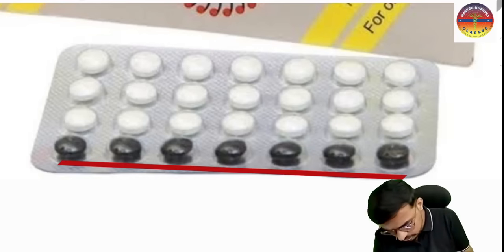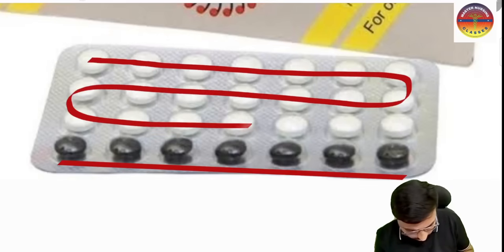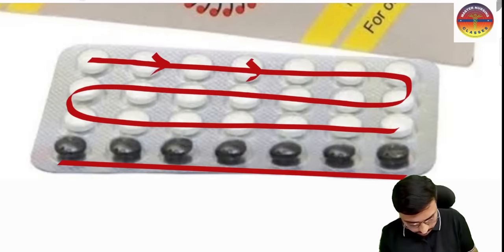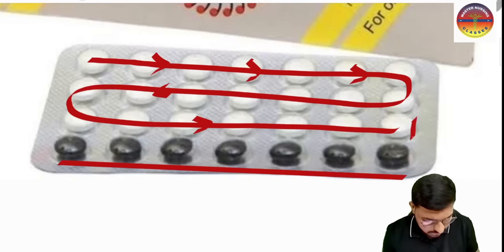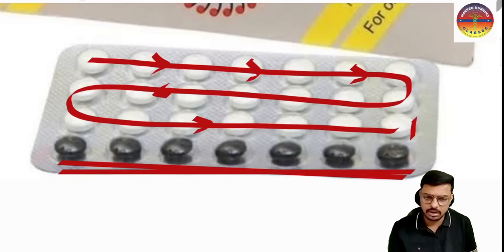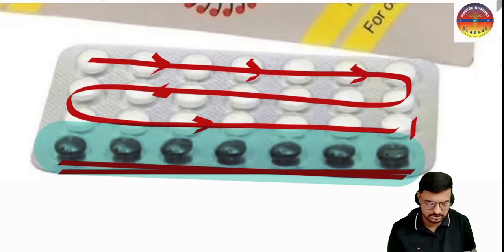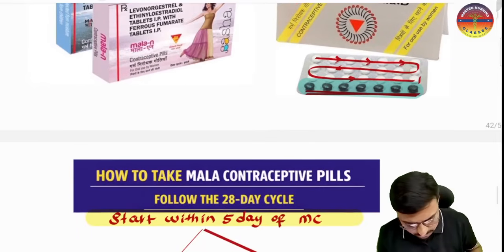So she has to start taking this one, from day 1 to day 21, in this particular direction. After taking this one, at the 21st day she has to stop this one, and she has to start taking the very important iron tablets. This iron tablets she has to take for 7 days. Are you getting the point? Yes sir. So this is how we have to administer the iron tablets.